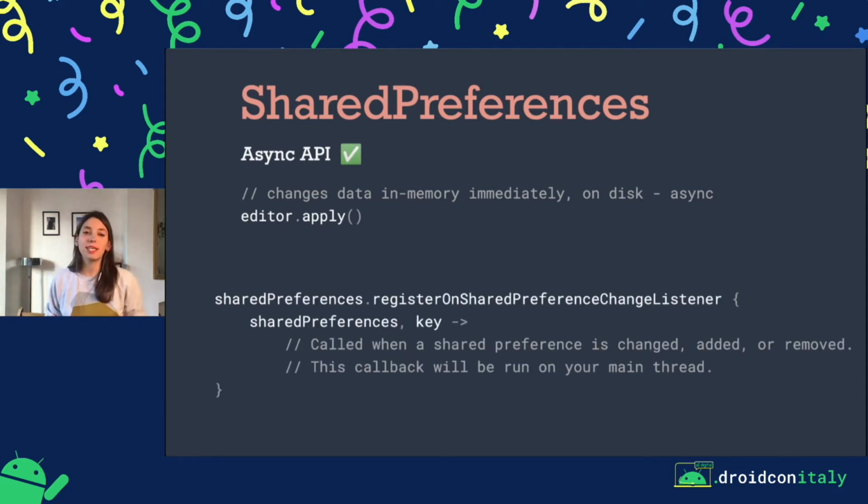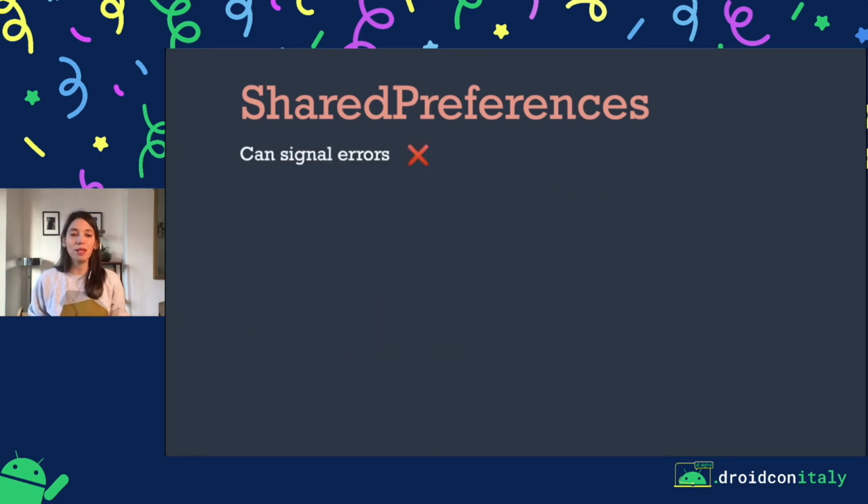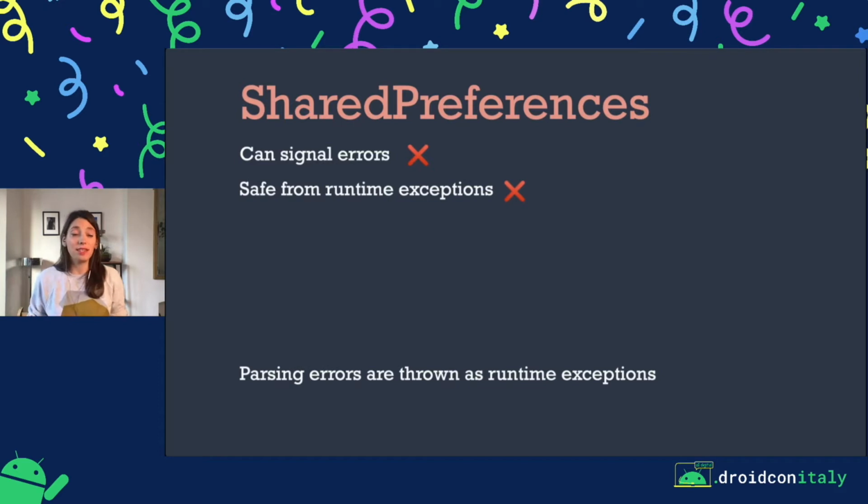Next, when it comes to asynchronous API, SharedPreferences does provide a way to listen to when SharedPreferences are changed. It has a registerOnSharedPreferenceChangeListener. But even here, we have another gotcha: this callback is run on the main thread. And SharedPreferences has no way of signaling errors. Actually, you'll just get a runtime exception being thrown. Even if you have a parsing error where the SharedPreferences file can't be read, that is also a runtime exception. You can't really differentiate between these, so you can't handle them properly.